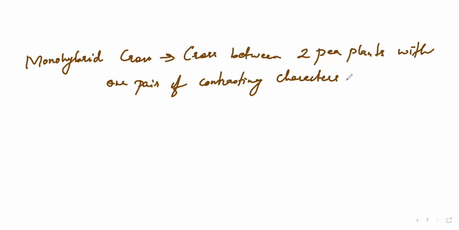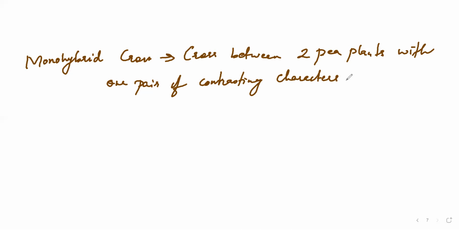What is this one pair of contrasting characters? Earlier I told you about tall. Whatever the dominant character is will express itself in the first monohybrid cross. So whenever there is a cross between two pea plants and you are taking only one pair of contrasting characters, it is called a monohybrid cross. For example, let's see how it is conducted.